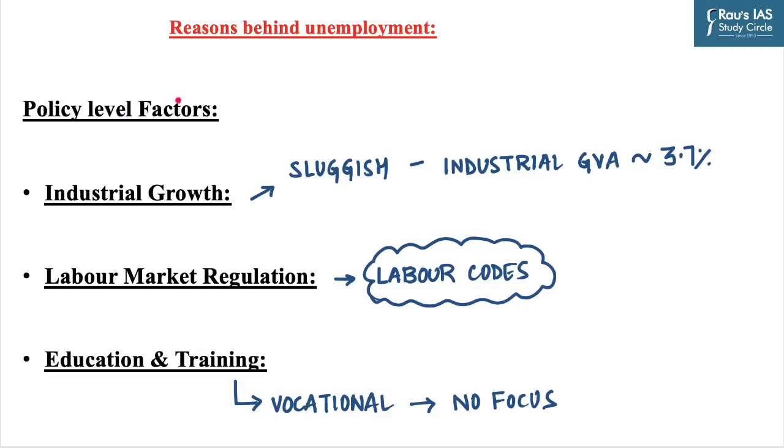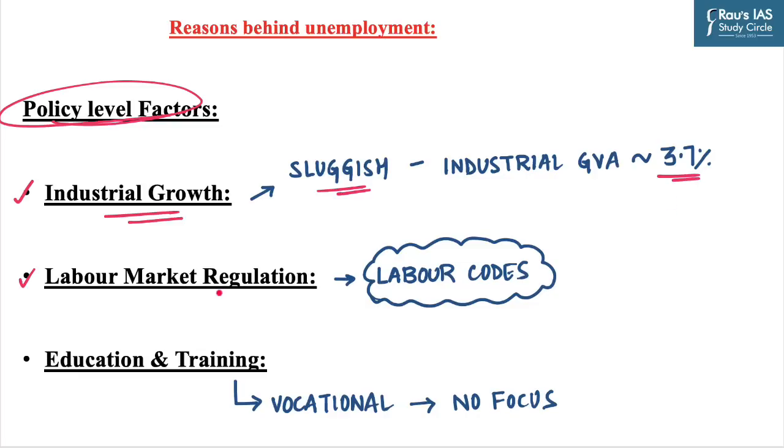Now we will see what are the policy level factors behind unemployment. The first one is industrial sector. India's industrial growth has been sluggish, resulting into fewer job opportunities. And the country needs policies that promote industrial development and entrepreneurship to generate employment. And in this regard, you can mention the data from Ministry of Finance, which says that industrial sector GVA is around 3.7% in the first half of financial year 2023.